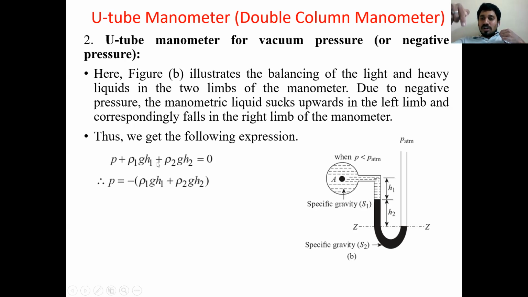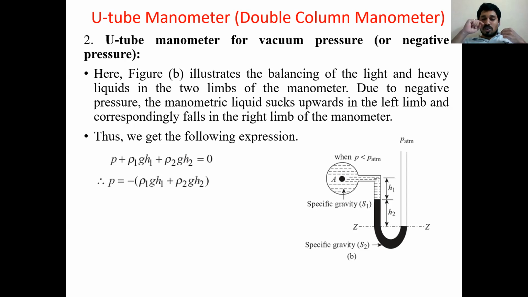Once again, I'm going downward for the second liquid on the right limb, rho 2 g H2, but the sign is plus because going downward again, plus rho 2 g H2 is equal to 0 for vacuum pressure. If I consider atmospheric pressure, instead of 0, you can write atmospheric pressure.